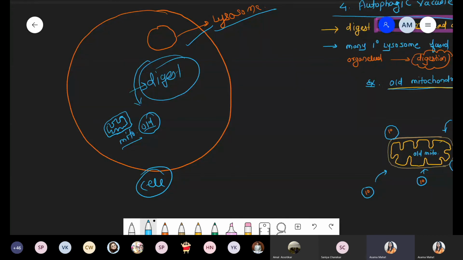Such a process is called autophagy. And why are you using the word vacuole? Because the maximum activity of lysosome and vacuole is similar. And what is the activity? That is degradation. Digest the unwanted material. That's why you're using the word autophagy.